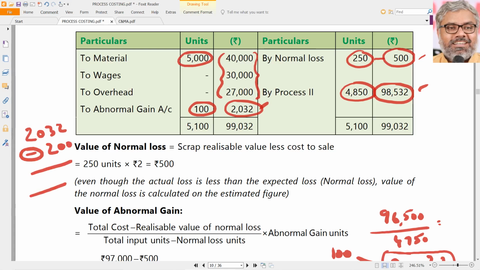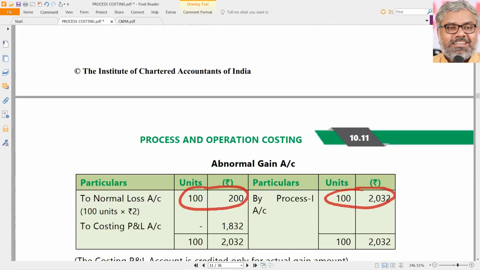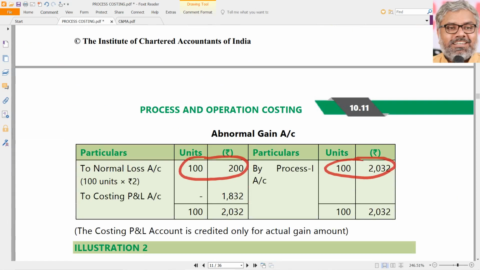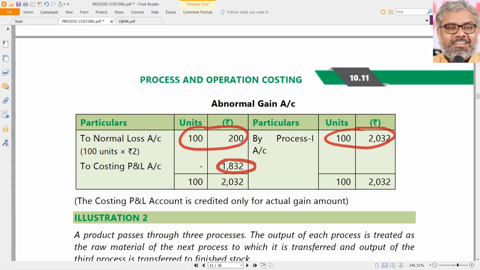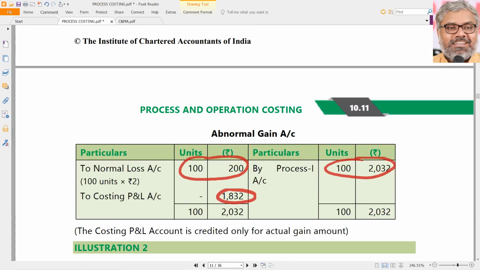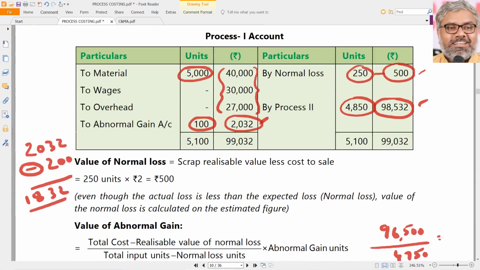So effectively how much will go to the costing P&L account? 1832. That's what is shown in the abnormal gain account. That is 1832. So from here it goes to the credit side of the costing P&L account. So that is how only the actual amount of gain should be credited to the costing P&L account. Why is this happening? Because there is scrap value. If there is no scrap value, whatever the abnormal gain here is, that will go to the costing P&L account.